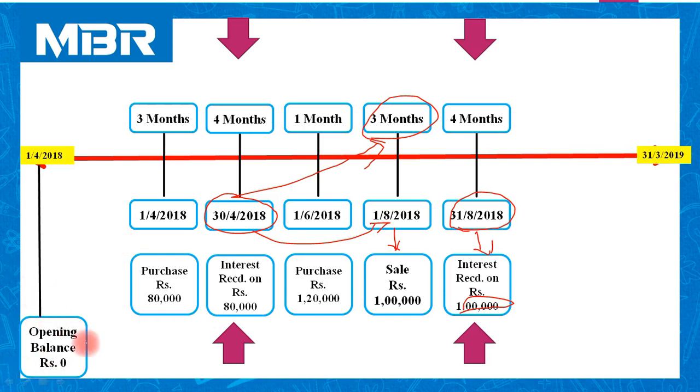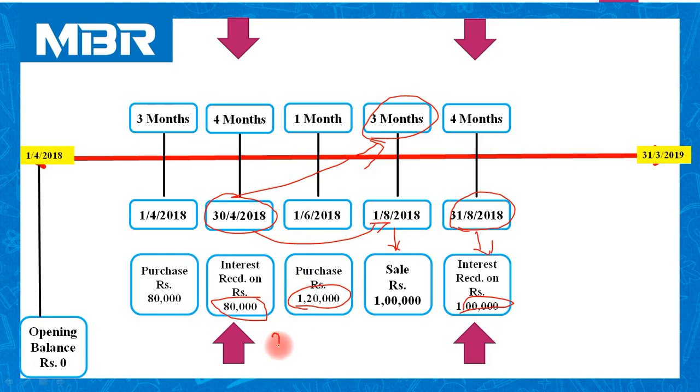We had investment of rupees 80,000 on last payment date of interest. जब हमने 30th अप्रैल को कैलकुलेशन किया था तब हमारे पास इन्वेस्टमेंट थे 80,000 के. On 1st June, we have purchased for 1,20,000.